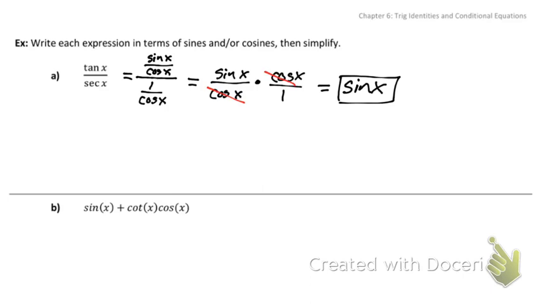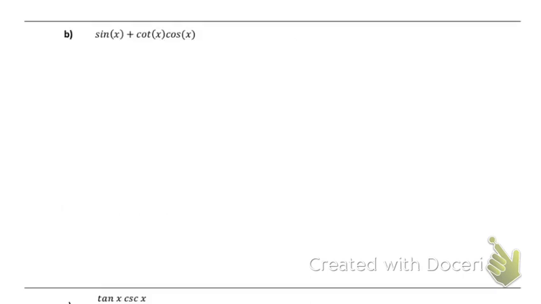All right, let's go ahead and do b here. Well, b, we already have sine x, so I'm going to leave it as sine x. We already have cosine x, so we're going to leave that there. The only thing we need to change is that cotangent x. That's the only one that's not written in terms of sine or cosine. So we're going to have sine